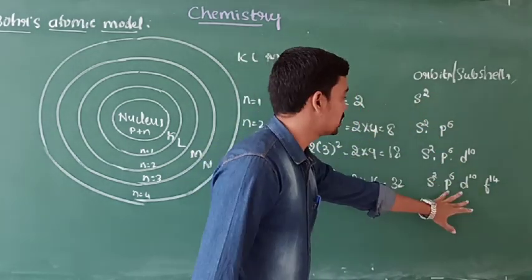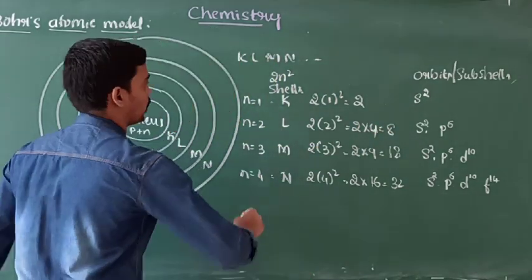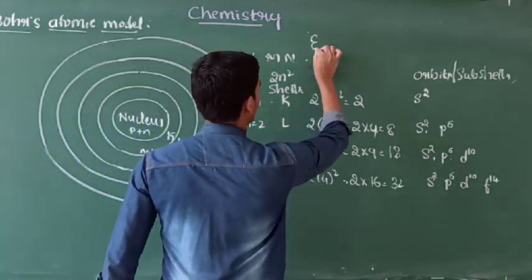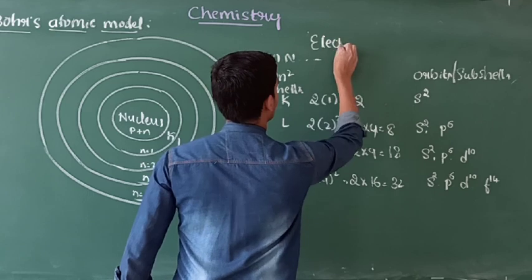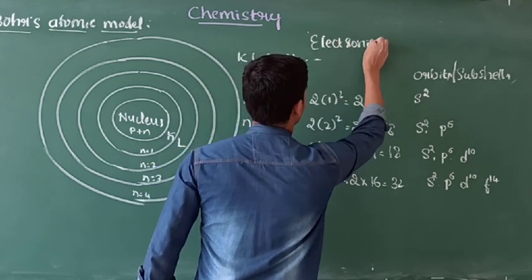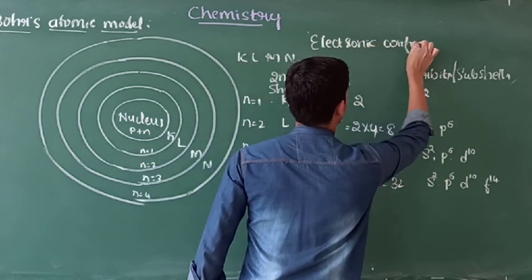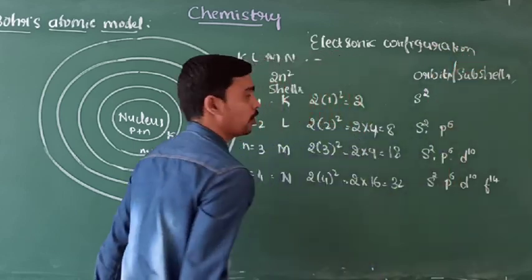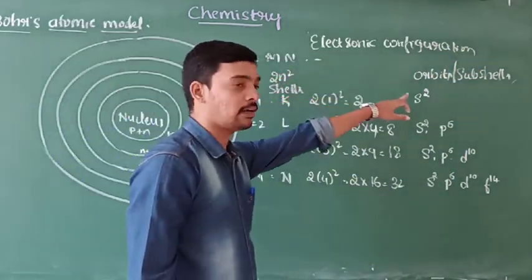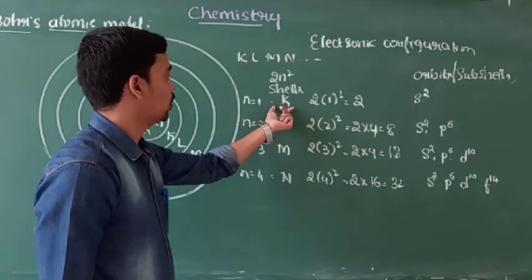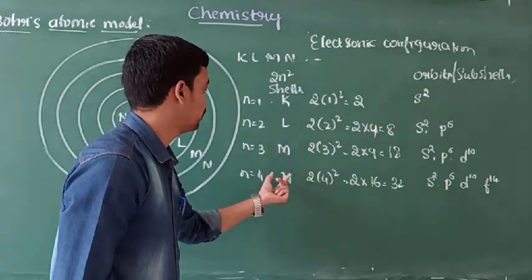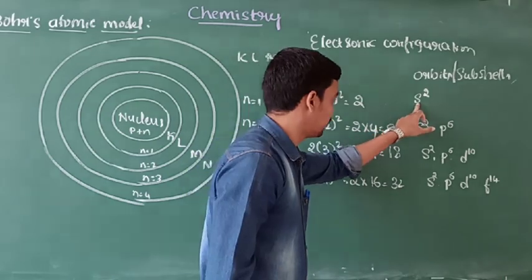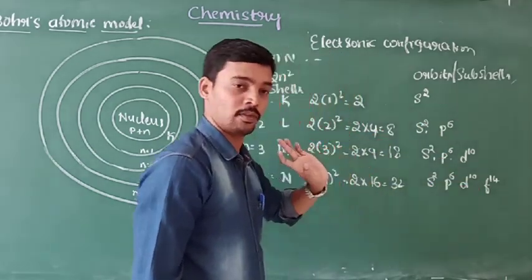By using this concept, we come to the electronic configuration. On the basis of this concept, we are going to discuss electronic configuration. These are the basic things: what is the capacity of K, L, M, N, and what is the capacity of s, p, d and f.